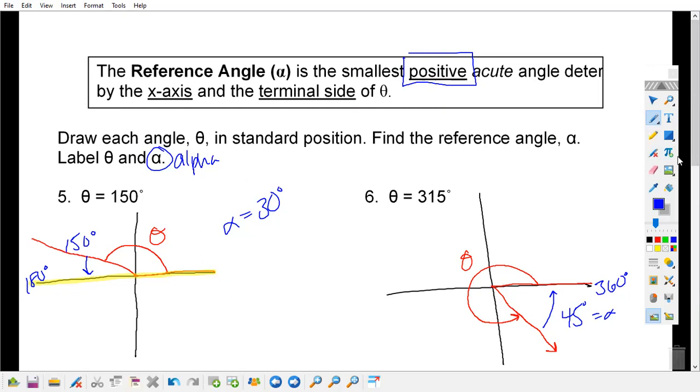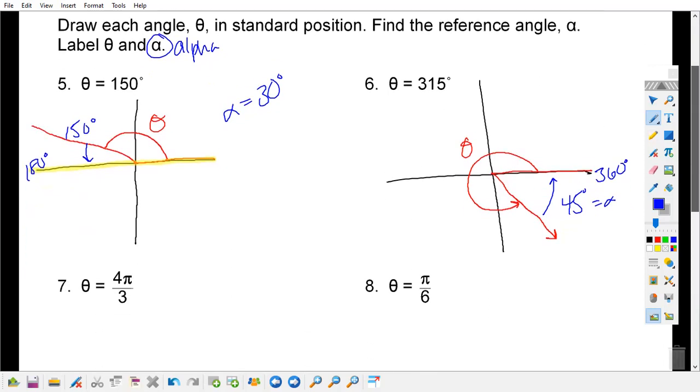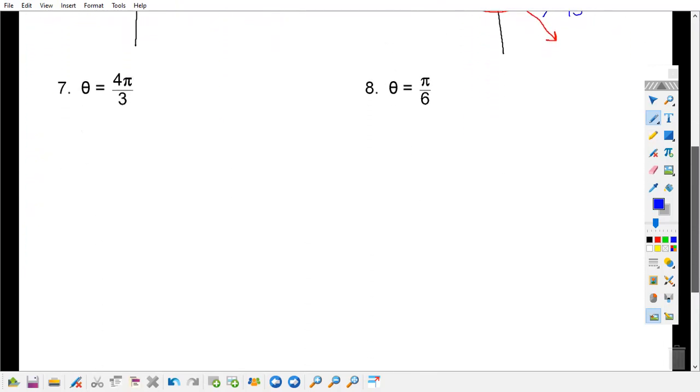All right. So the key thing we talked about yesterday is reference angles are always positive, because it's just asking you how far something is. And as we've learned before, distance is positive. If I'm walking backwards, I'm not going to say I just walked -3 miles today. I just walked 3 miles backwards. So yesterday we did the degrees. Now we're going to do the radians.